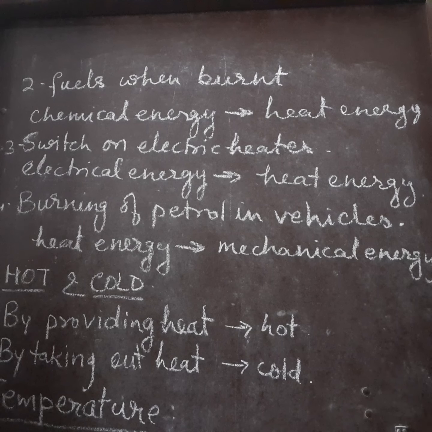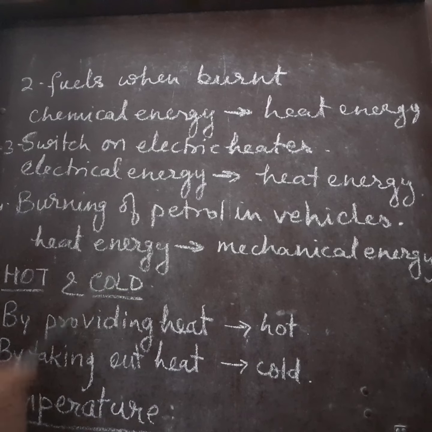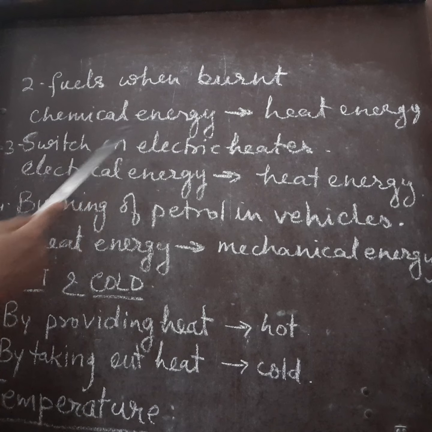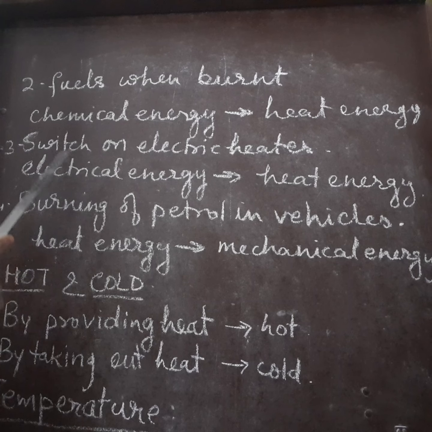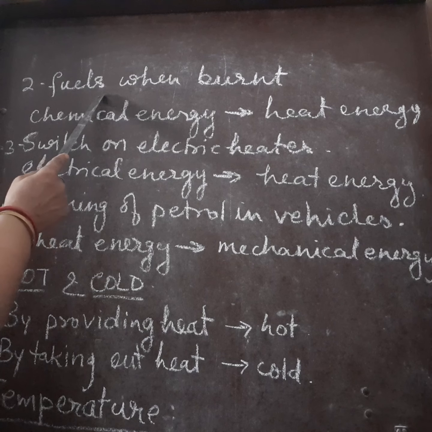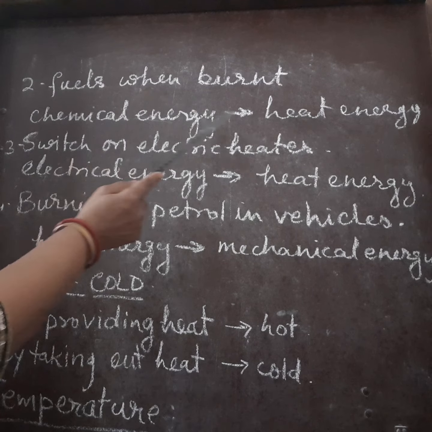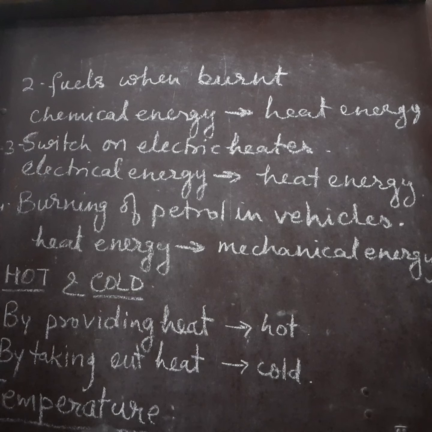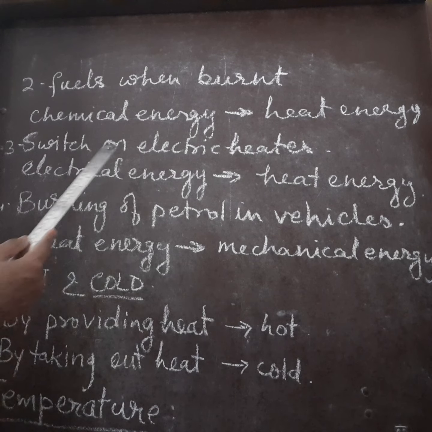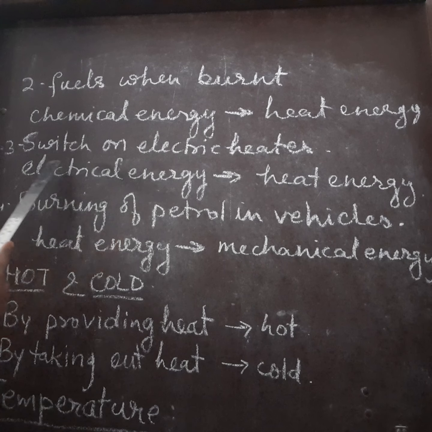Now children, another example I am giving you. When fuels are burnt, either for cooking, then what happens? Their chemical energy, that is in form of fuels, gets converted into heat energy. So we can say that heat energy is transformable, or it can be converted.